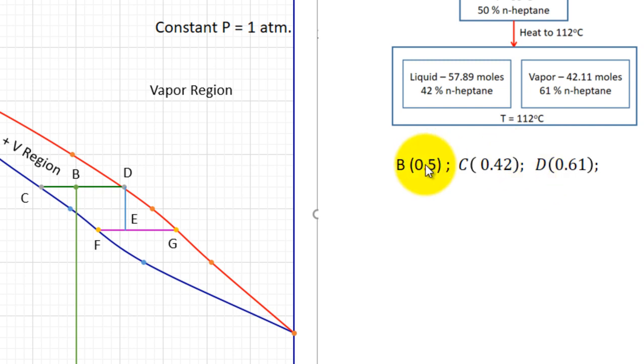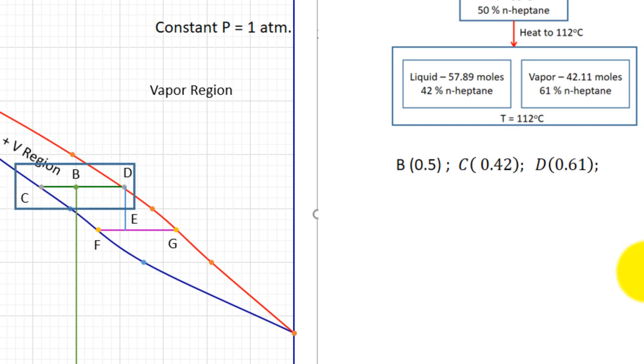I have written the values of X here. This is the value of X, 0.5. For C, this is the value. Let us say it is not X and Y, it is the value on the X axis here, and the value on the X axis for D is this much, that is 0.61. So it is the value of X or Y depending upon whether it is liquid or vapor. That's a different thing. This is the value of these X axis points.